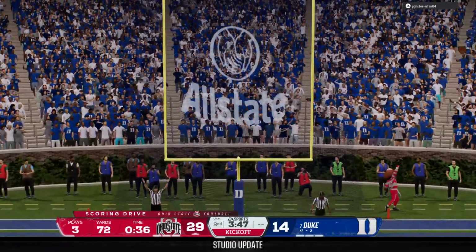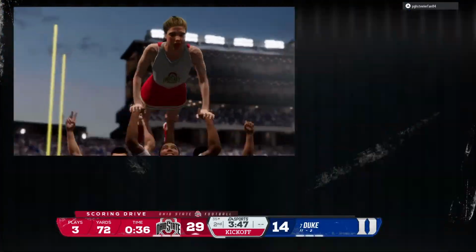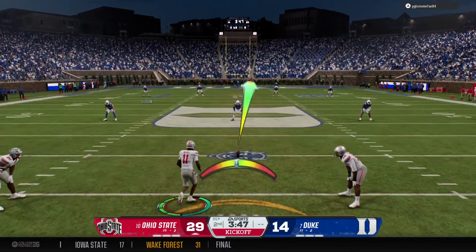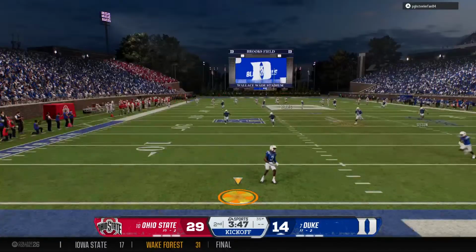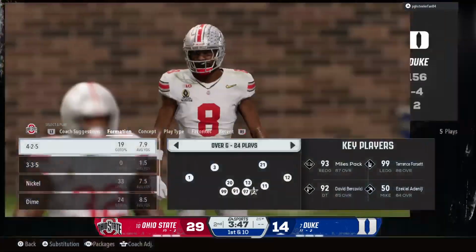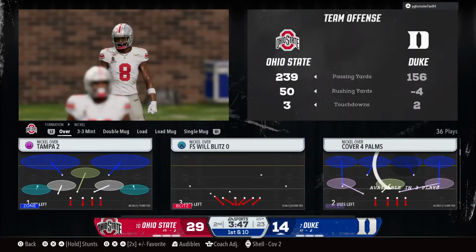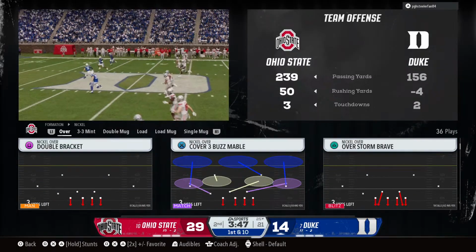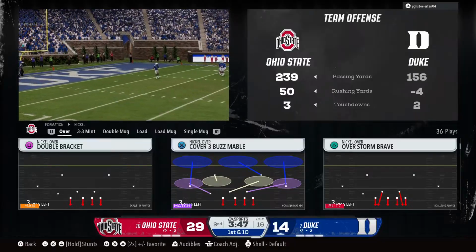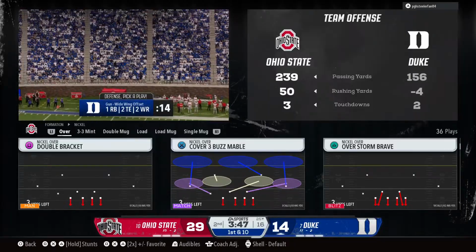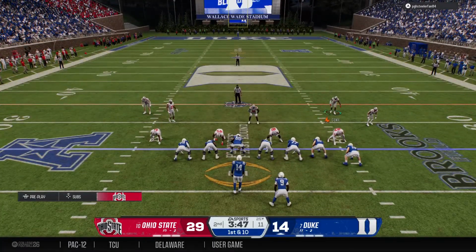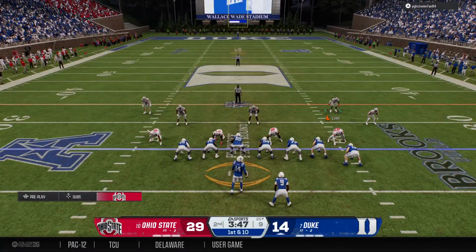And the kick is up and good. They tack on a point to their lead. Got momentum after scoring that touchdown. Now the kickoff team out there to kick it away. And the kickoff goes out the back of the end zone for the touchback. Duke's offense heads back out onto the field now. They reached the end zone the last time out, trying to do the same thing here.